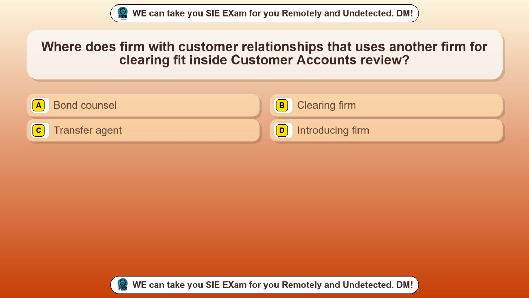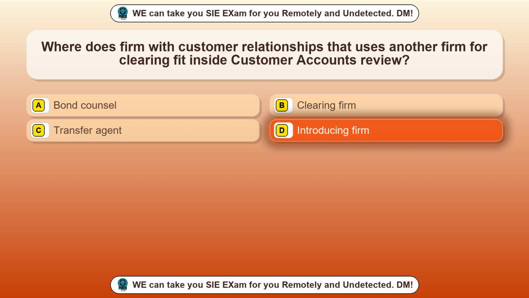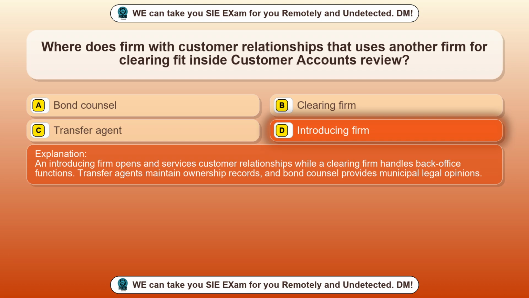Question 46. Where does a firm with customer relationships that uses another firm for clearing fit inside customer accounts review? Option A, bond counsel. Option B, clearing firm. Option C, transfer agent. Option D, introducing firm. The correct answer is option D, introducing firm. An introducing firm opens and services customer relationships while a clearing firm handles back-office functions. Transfer agents maintain ownership records and bond counsel provides municipal legal opinions.